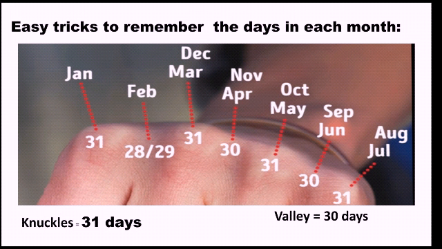Consider the leftmost knuckle as January and move on as shown. Observe that the months that come on knuckles have 31 days and the months which come in valleys have 30 days, except February. So the knuckles are 31 days and the valleys are 30 days. So you have to start from the leftmost knuckle.